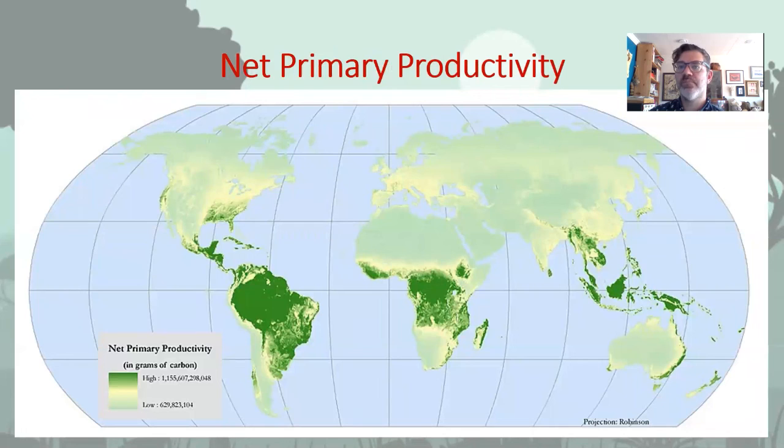Here is a map of net primary production across the globe. I want you to notice two things. First, productivity is highest in tropical rainforests like the Amazon. Second, recall that biodiversity is also highest along the equator. Speciation occurs in parts of the world where energy production is highest, which is where the sun shines the most. Now remember that paper we read about the Amazon no longer being a carbon sink? If the Amazon is a carbon source, what does that mean about net primary productivity?